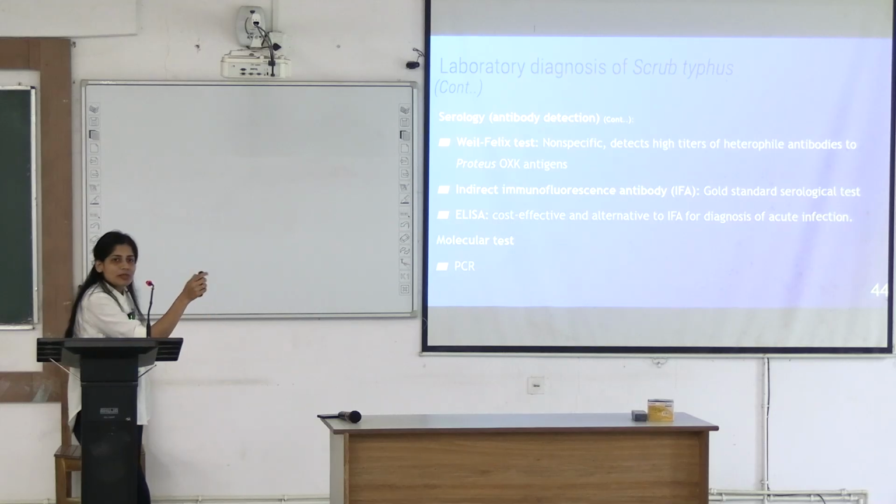The Weil-Felix test is non-specific, I told you, but you can see the OXK antigen antibodies growing. The gold standard serological test is the indirect immunofluorescence antibody assay. You can go for PCR or you can go for ELISA.